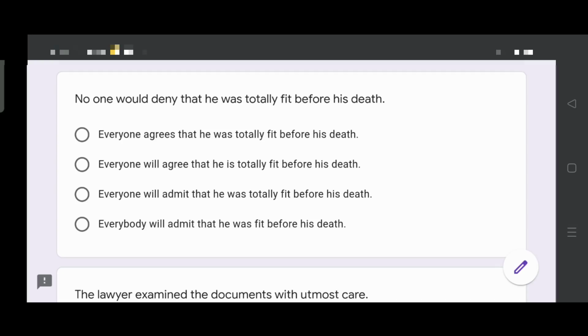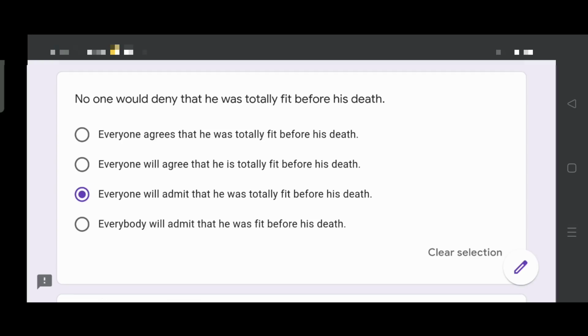Yes, the right answer is the third option. Everyone will admit that he was totally fit before his death. In the fourth option, they have not used totally, omitted totally. Only fit before his death is mentioned.